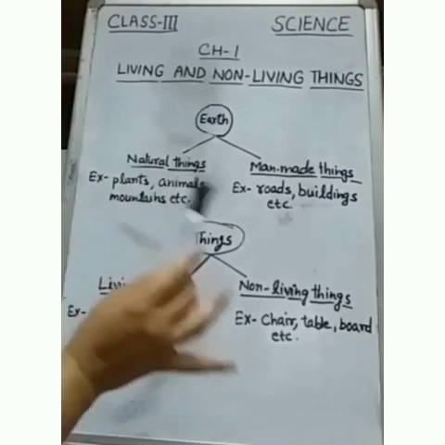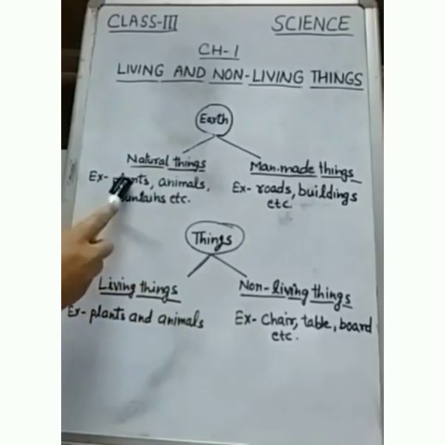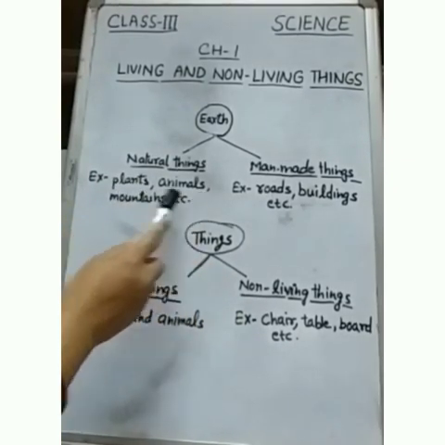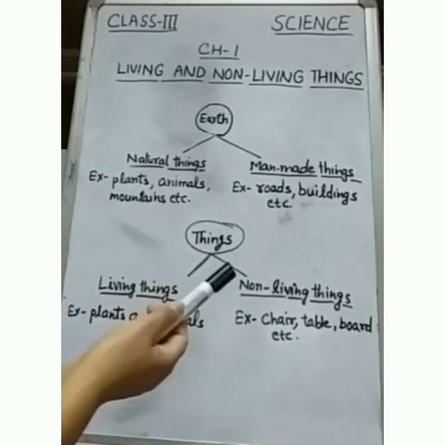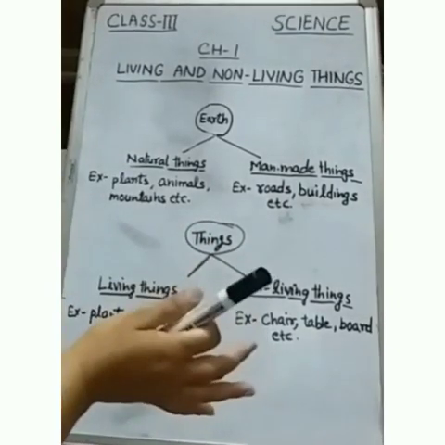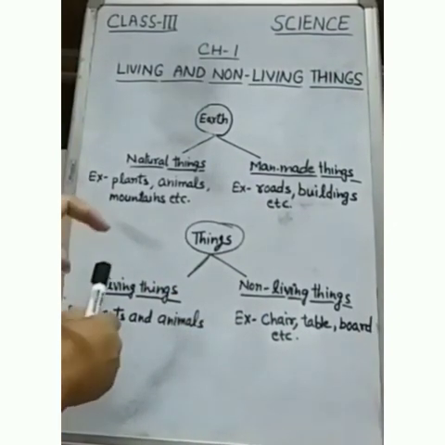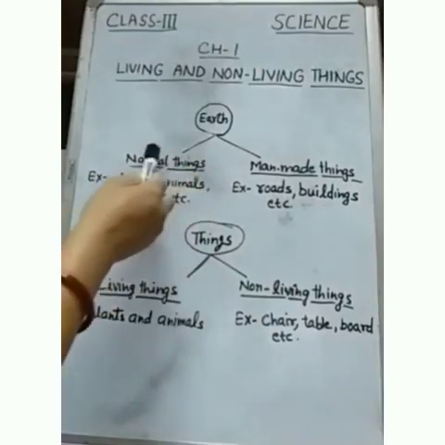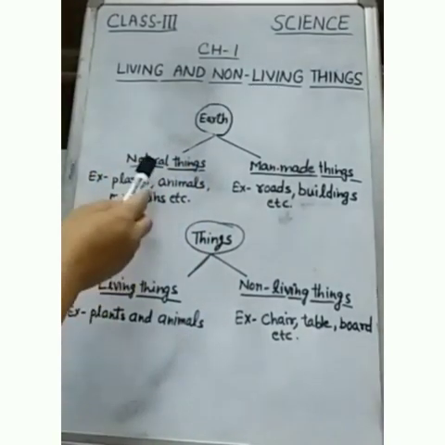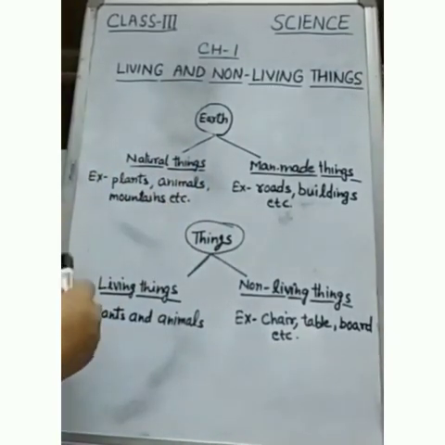We can't create them. For example, plants, animals, mountains, rivers and many more. They are present in nature. They all are known as natural things. They are provided by nature.